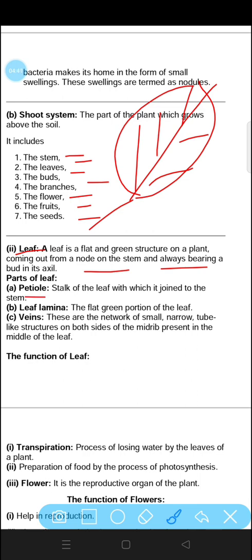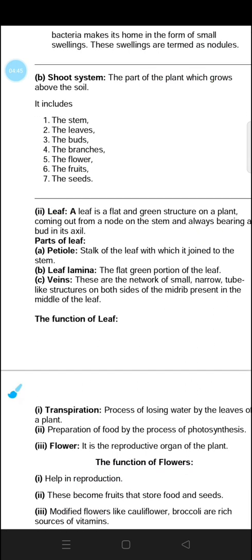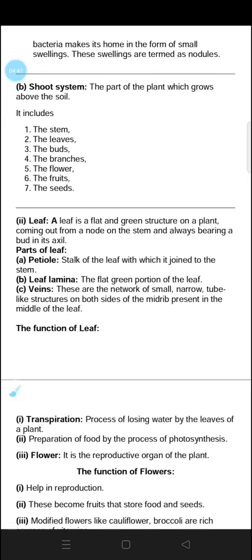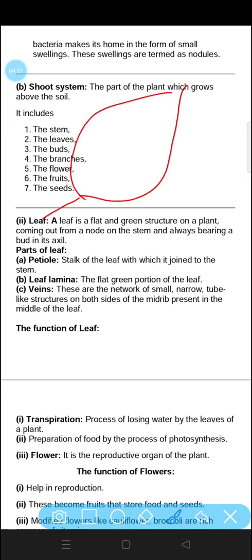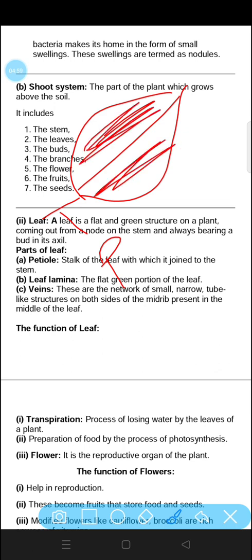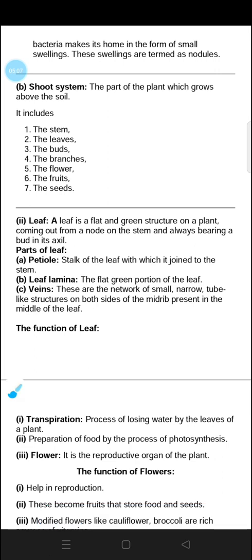Petiole, the stalk. Let's draw one leaf. This is the leaf, this is the petiole. Then the leaf lamina, this surface area is called the leaf lamina, and veins. So these are the different parts of a leaf.